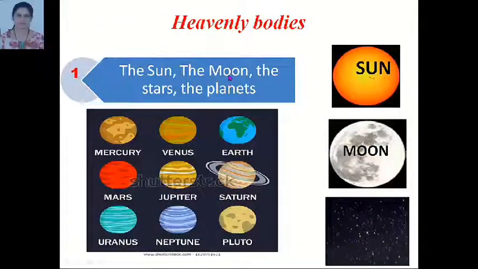First we will study about heavenly bodies. The sun, moon, stars and the planets are together known as heavenly bodies. There are 8 planets: Mercury, Venus, Earth, Mars, Jupiter, Saturn, Uranus, Neptune and Pluto.